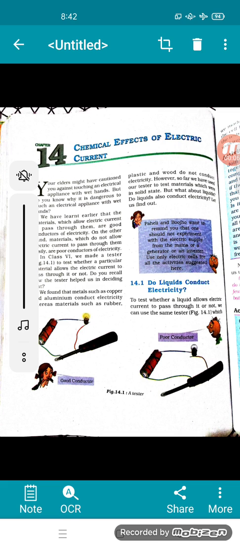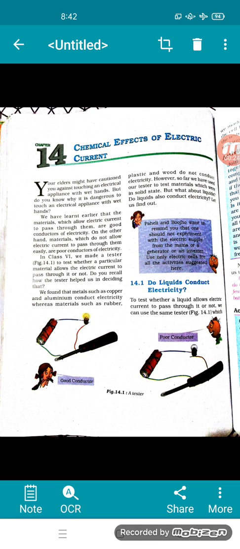Standard 8th, Chapter 14, Chemical Effects of Electric Current. Your elders might have cautioned you against touching an electrical appliance with wet hands. But do you know why it is dangerous to touch an electrical appliance with wet hands?